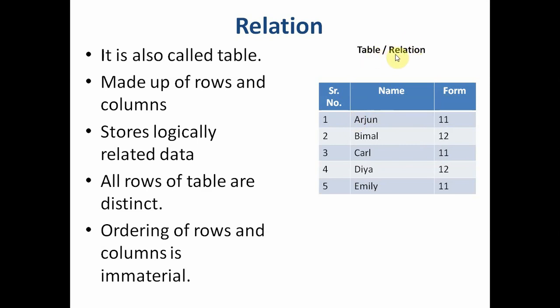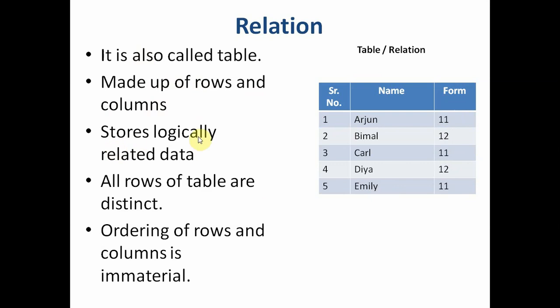A table is also called a relation, and this table stores information of students. This column stores the serial number, this stores the name, and this stores the form, the class in which they are studying. So it is made up of rows and columns. These are rows and these are columns.